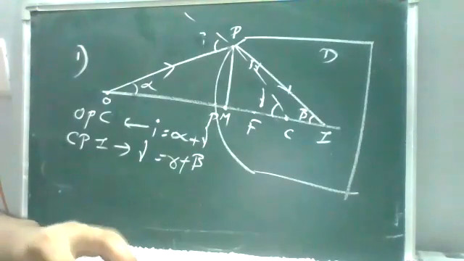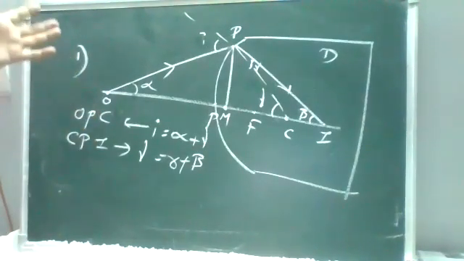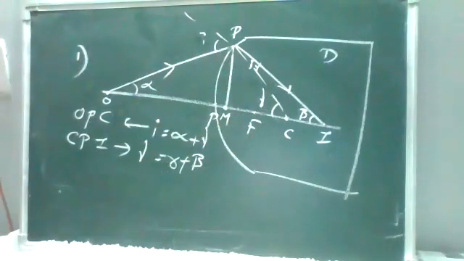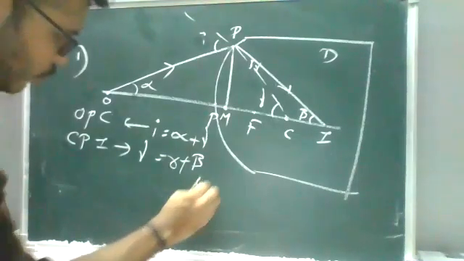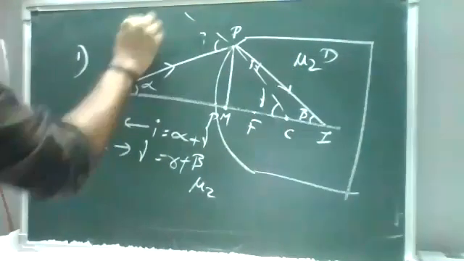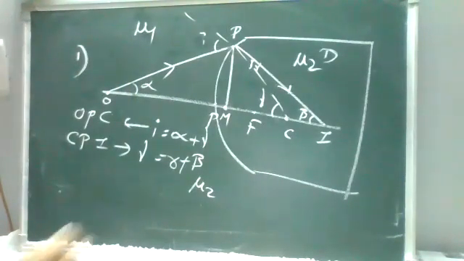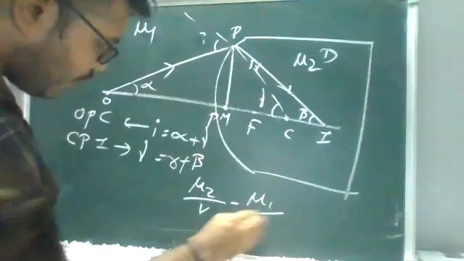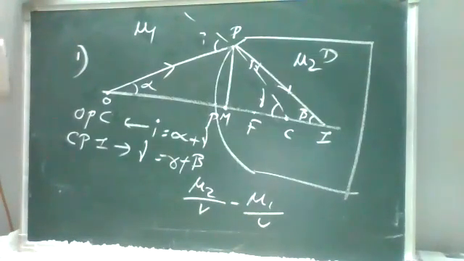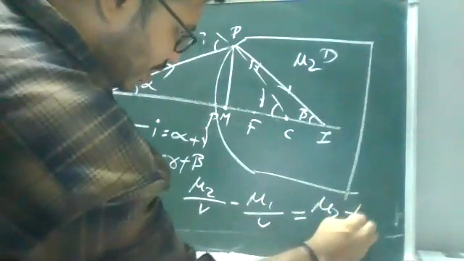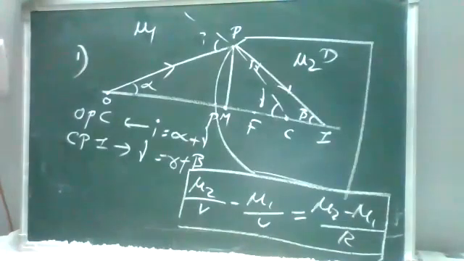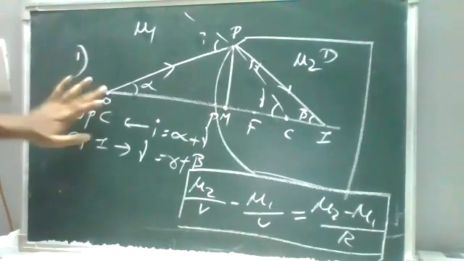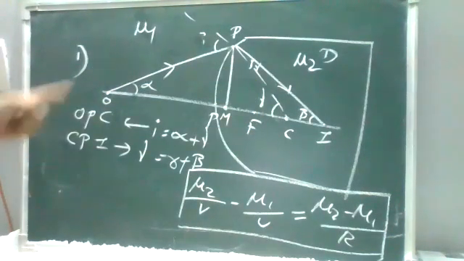From these relations, we find the relation when the ray passes from the rarer medium to the denser medium. The relation is mu2 by v minus mu1 by u is equal to (mu2 minus mu1) by R, where mu2 is the denser medium and mu1 the rarer medium. This is the relation when the object is in the rarer medium and the ray passes to the denser medium.